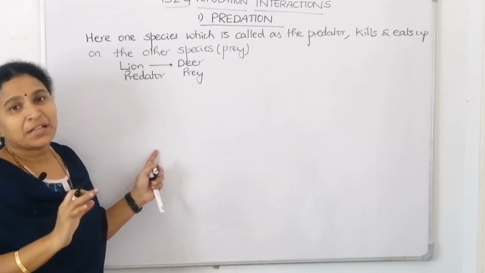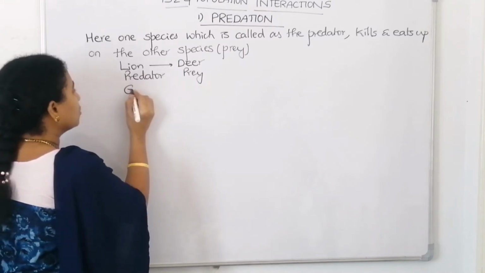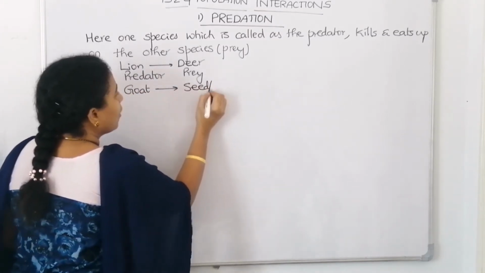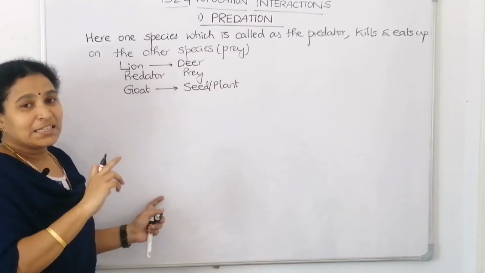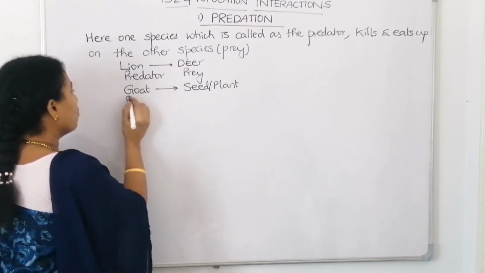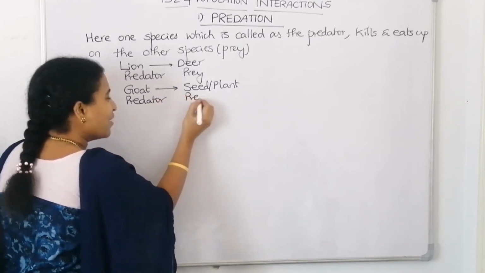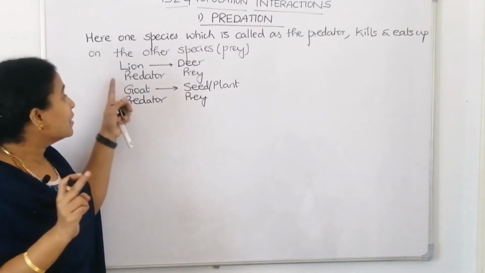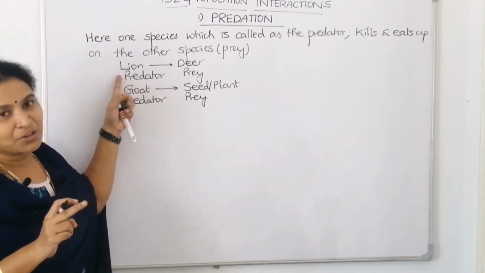Even if we think of a cow or goat feeding on seed or plant, even though it is a herbivore, this is also predation. The goat is the predator and the plant or seed is the prey. This is herbivorous predation. This is carnivorous predation.